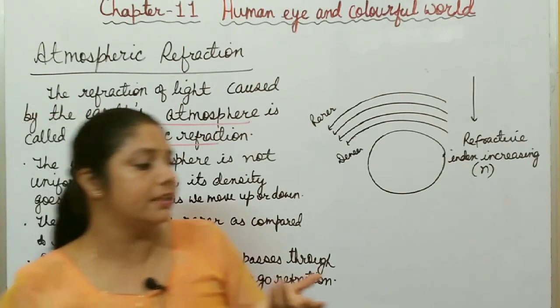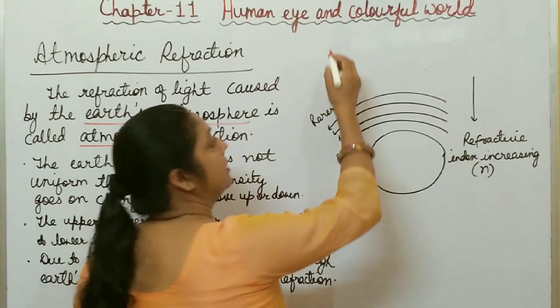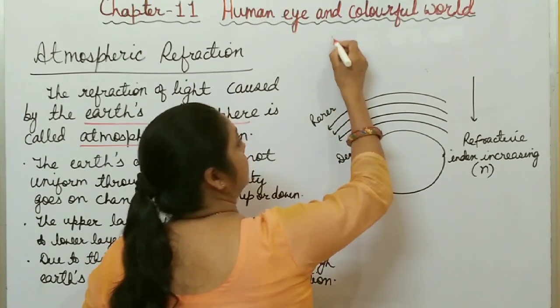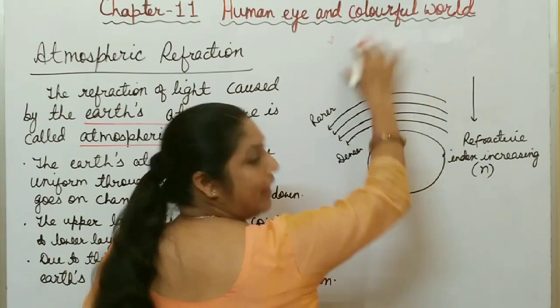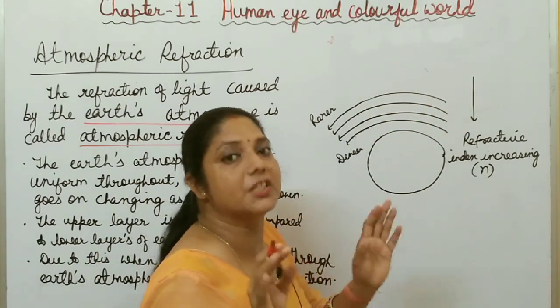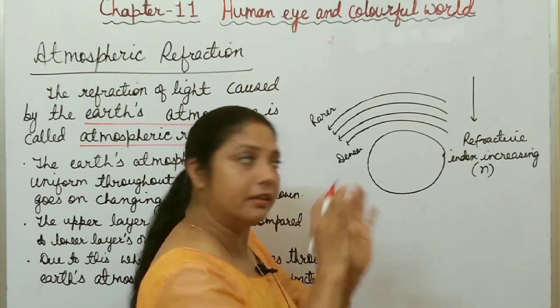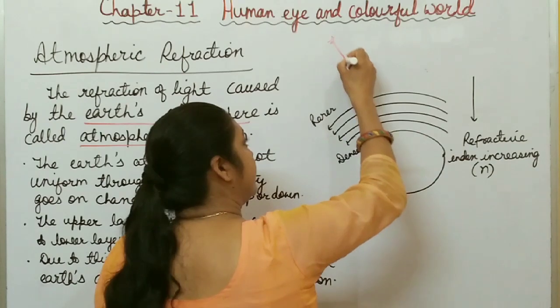Now you can easily observe that when a light ray enters, suppose this is the position of the object. This one is vacuum. Vacuum is free space. In free space, light travels with the speed of light. There is no change in medium. So light from this object travels in this way.